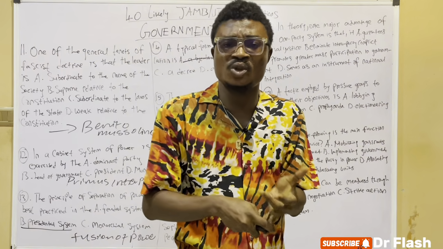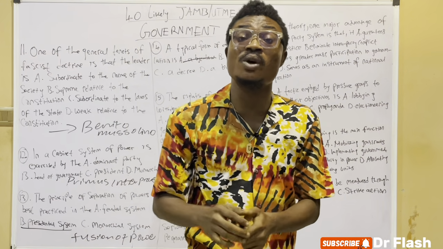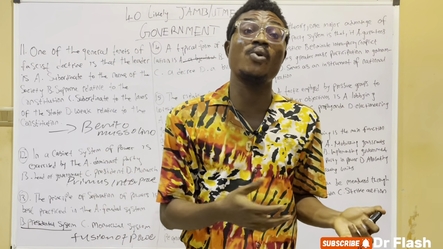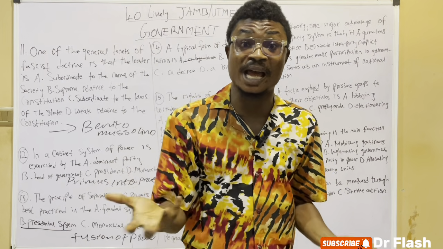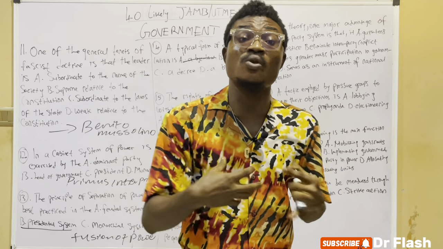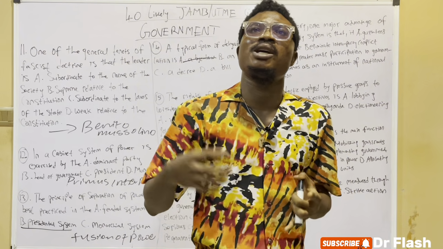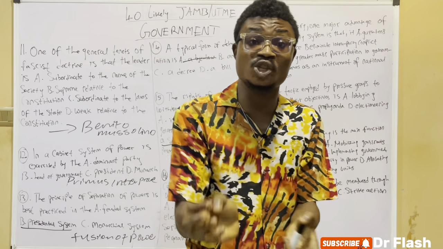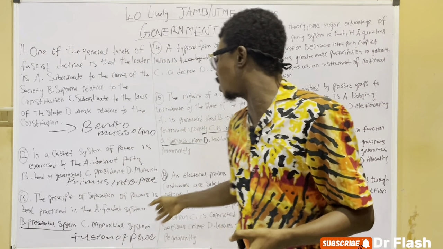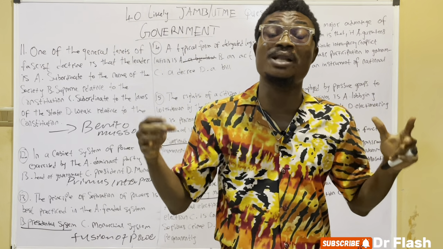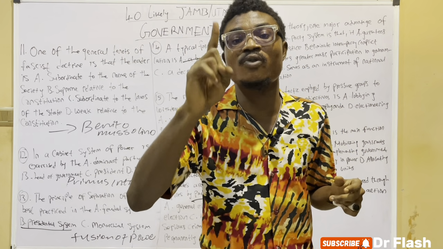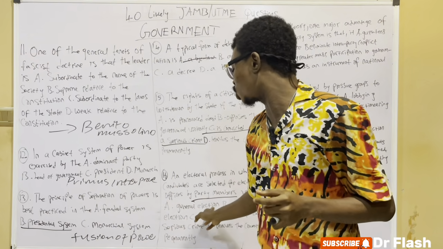We have the by-election. By-elections are elections meant to fill a vacant seat, for example when a standard bearer of the party dies or resigns, they do a by-election to fill that vacancy. But a general election is where everybody from all political parties comes together to contest for that position.